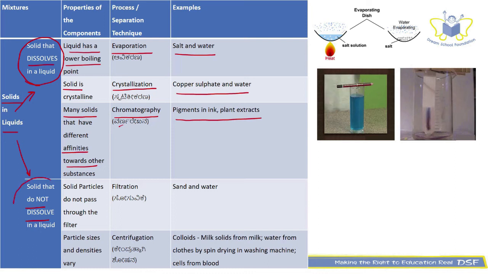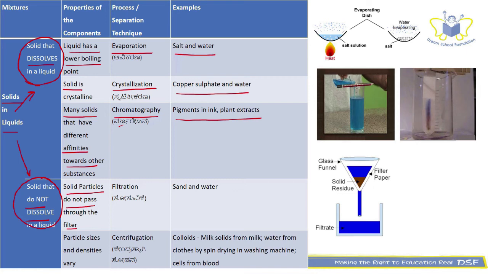Now let us come to solids that do not dissolve in a liquid. Solid particles not passing through the filter is the property that we are going to make use of. In that case, we can use the filtration technique to separate the solid from the liquid. The example is sand and water.